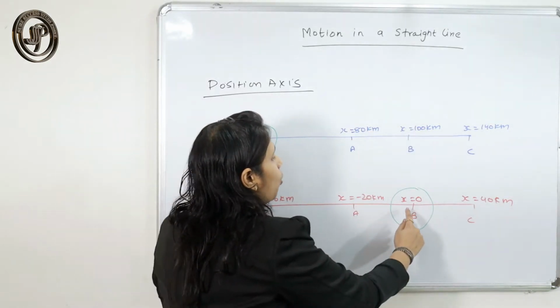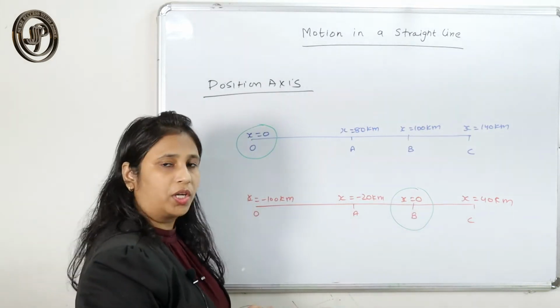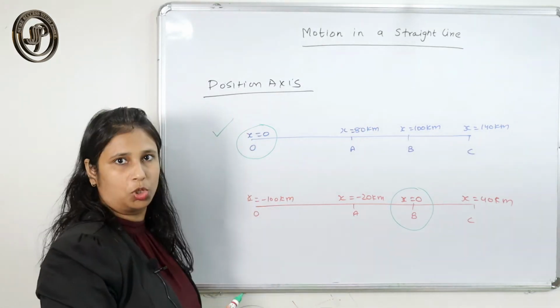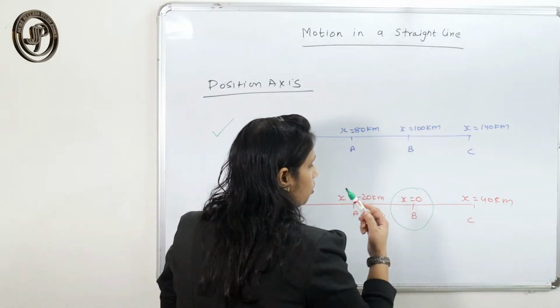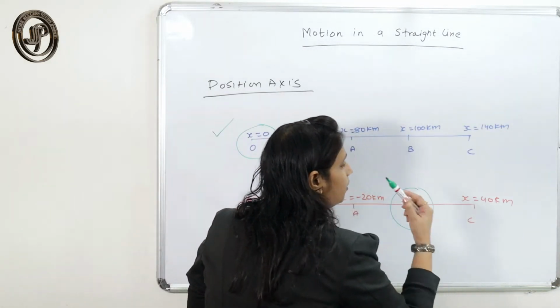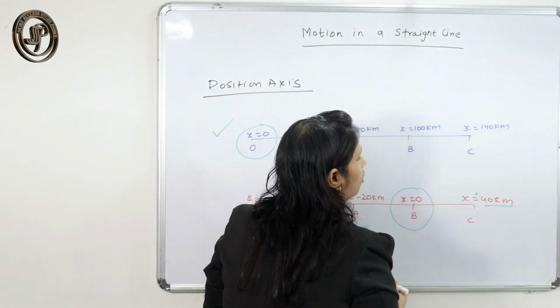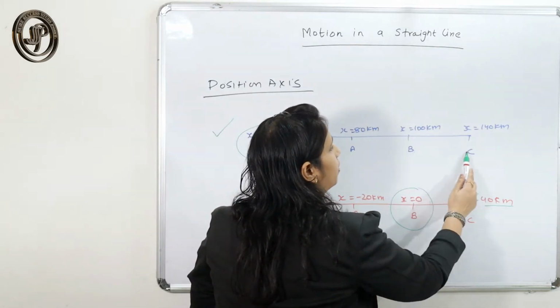But here I have taken this as origin. If I have this as origin and I have to describe the same situation, then how can I describe it? So if this is the origin, then when the body reaches point C, the body will be at a distance of positive 40 kilometer. Why? What is the distance between B and C?